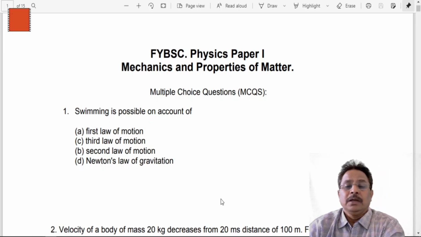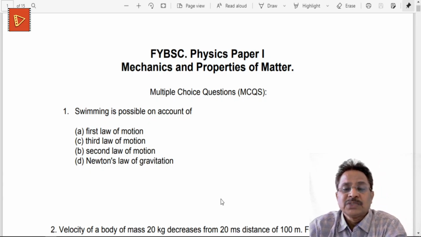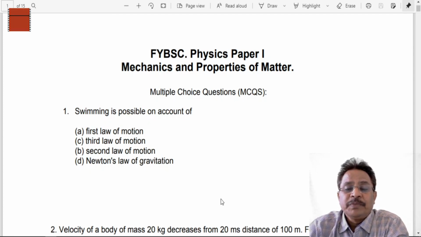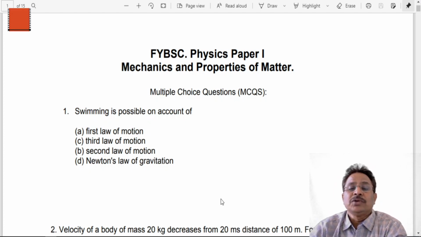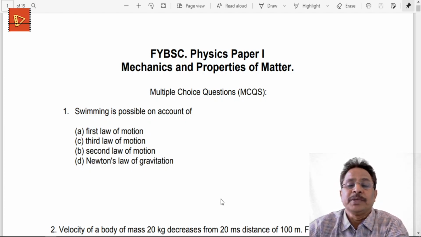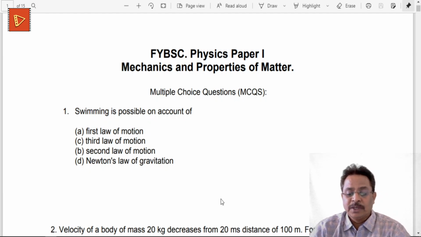Dear students, as we have discussed earlier, these are a few MCQs, multiple choice questions, from our textbook. We are discussing mechanics and properties of matter, FYBSc physics paper 1. Earlier we discussed the MCQs of properties of material. In today's discussion we are going to discuss chapter number 1 and chapter number 2.